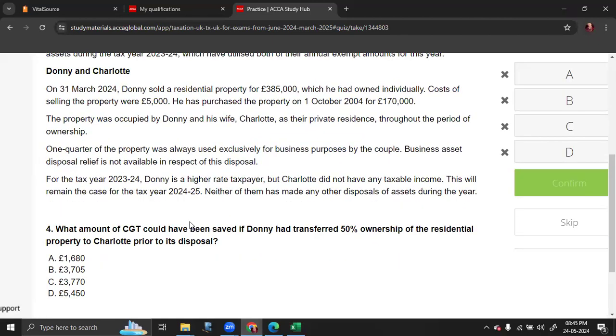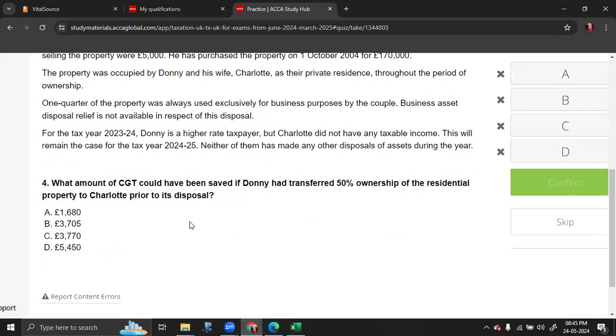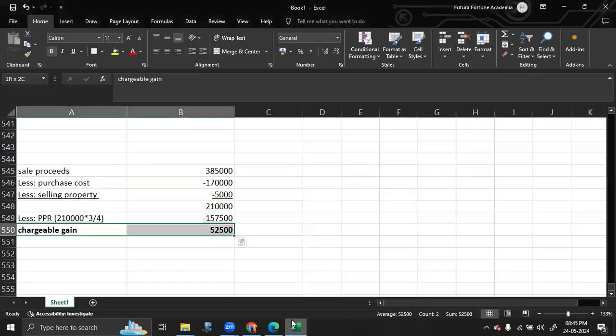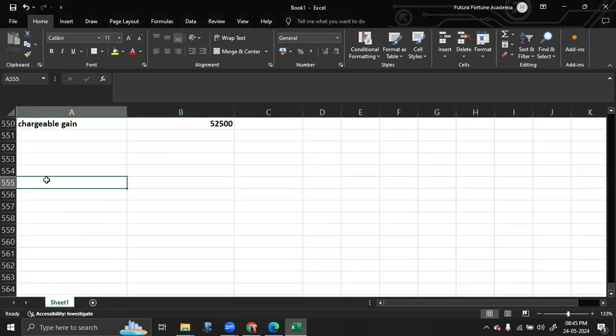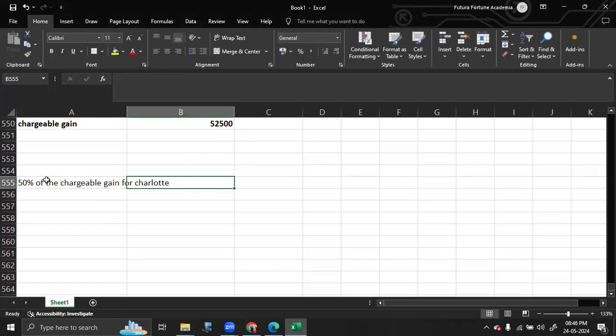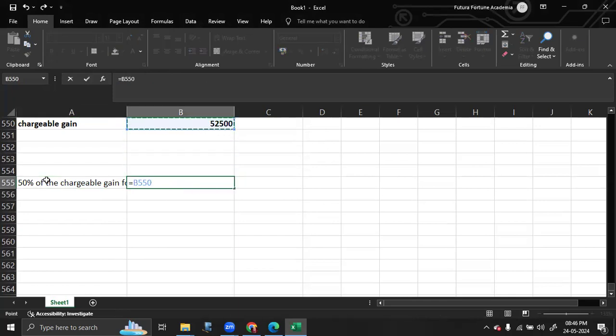What amount of CGT could have been saved if Dhoni had transferred 50% ownership of the residential property to Charlotte prior to the disposal? So if 50% of it was transferred to Charlotte, let us just split the chargeable gain: 50% of the chargeable gain for Charlotte. If they had split the ownership, 50% will be for Tom and the other 50% for Charlotte. That is equal to this amount into 50%.